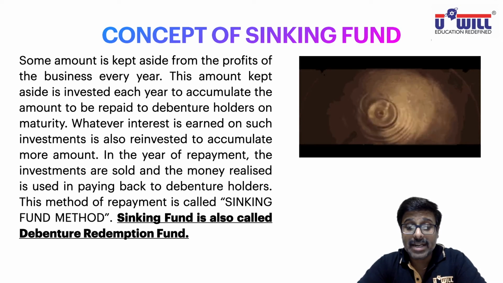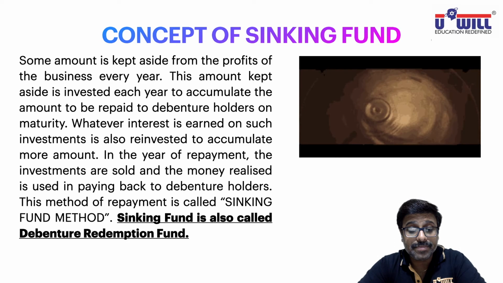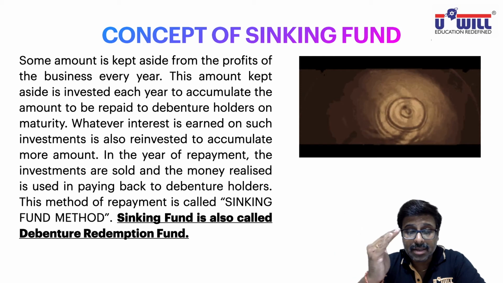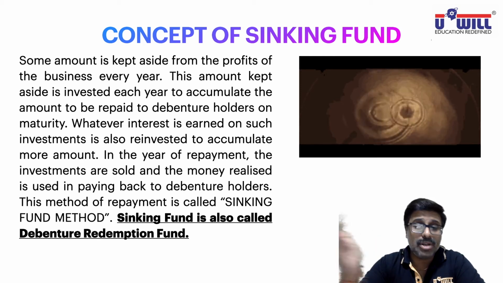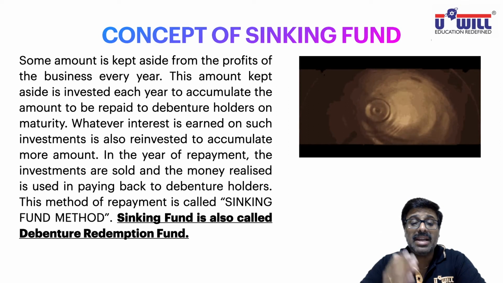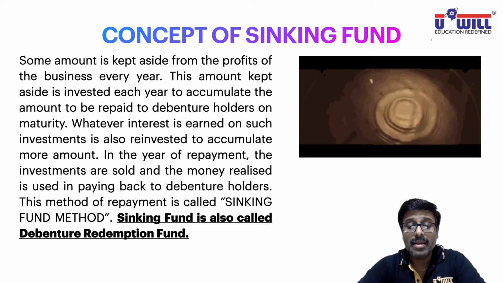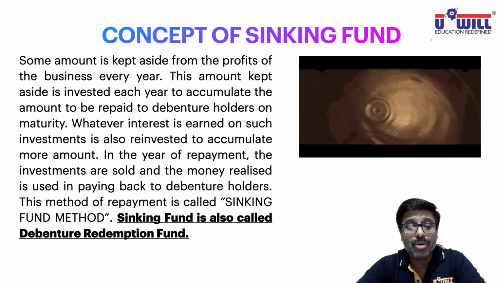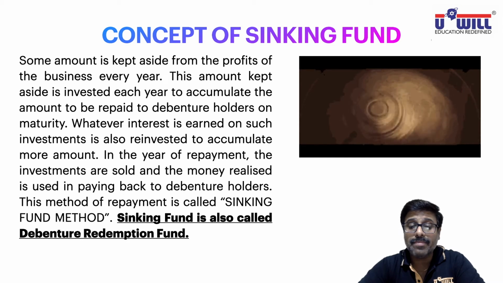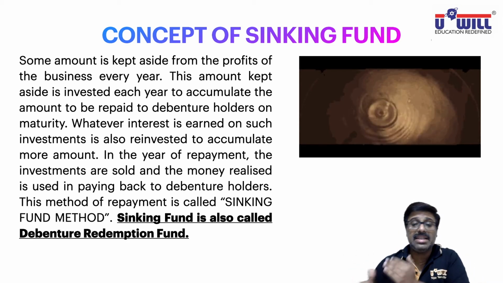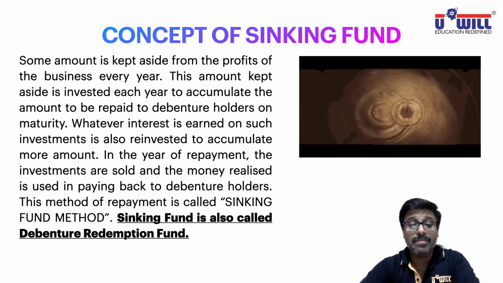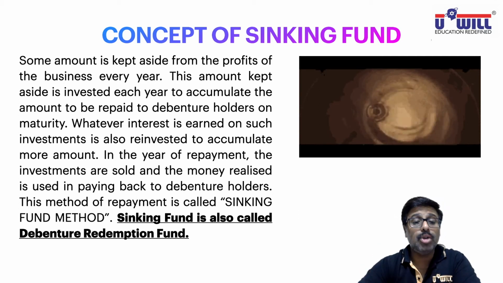Some amount is kept aside from the profits of the business every year. As I discussed, if you want 5 lakhs after 5 years, then as such you must keep aside 1 lakh, but you'll keep less than that, say 80,000. So 80,000 will be kept aside from the profits every year. This amount kept aside is invested each year to accumulate the amount to be repaid to debenture holders on maturity. So this 80,000 which you keep aside is invested so that we can accumulate 5 lakhs to repay the debenture holders after 5 years. Whatever interest is earned on such investments is also reinvested to accumulate more amount.